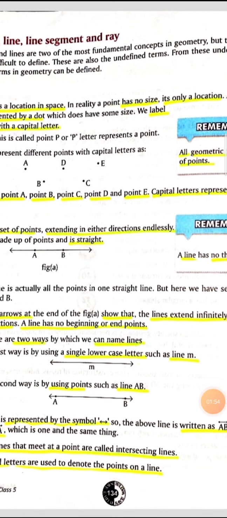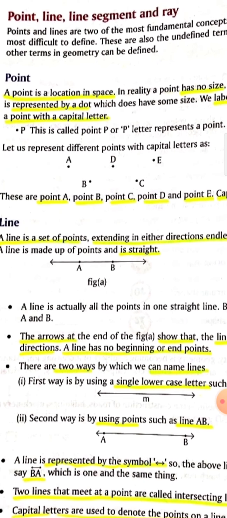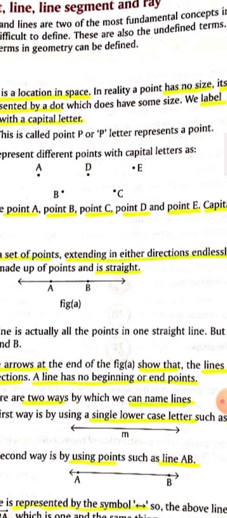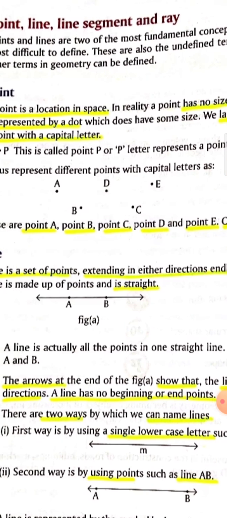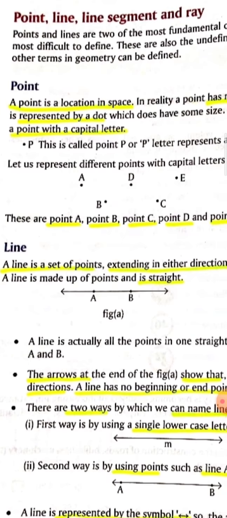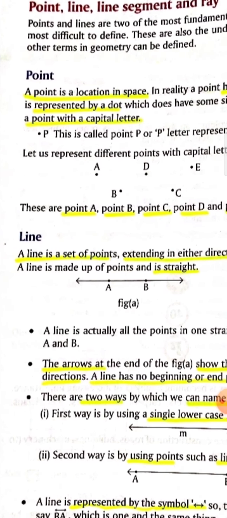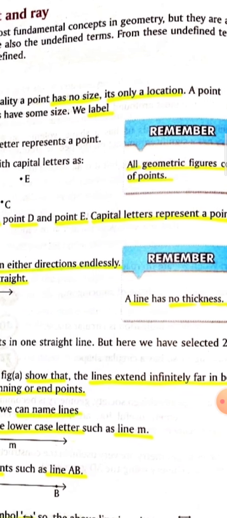Let's come to the point, line segment and ray. First of all, the first topic: point. I have already highlighted the important points. A point is a location in space. It has no shape, no size. It's only a location. It is represented by a dot and we label the point with a capital letter.